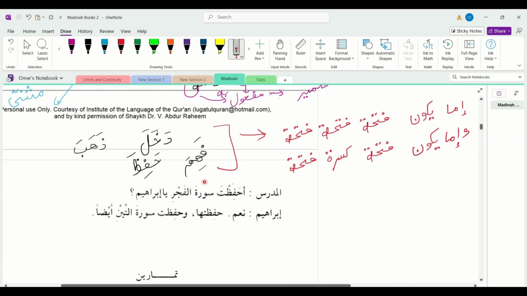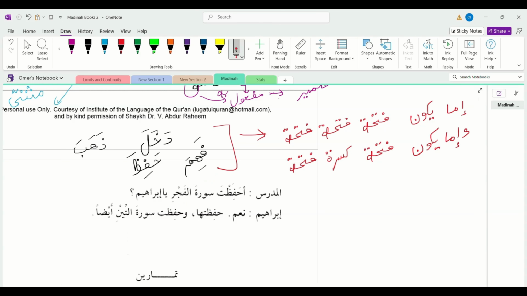المدرس: حفظت سورة الفجر يا إبراهيم؟ Did you memorize سورة الفجر, Ibrahim? إبراهيم: نعم حفظتها وحفظت سورة التين أيضا. أيضا means also. So المدرس asks, did you memorize سورة الفجر يا إبراهيم? Ibrahim says, نعم حفظتها. Yes, I memorized it. And I memorized سورة التين. So Fajr basically means dawn and teen means fig.